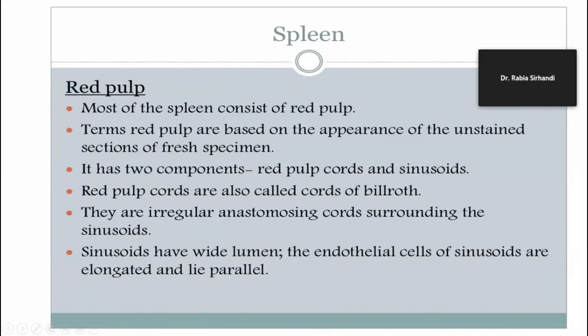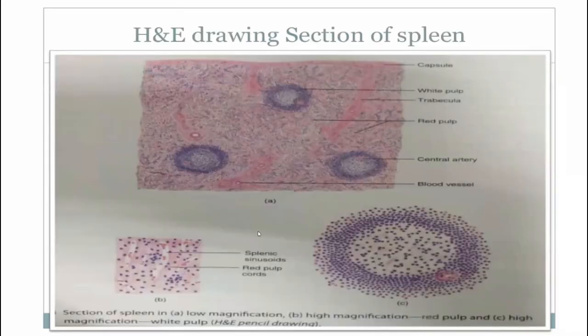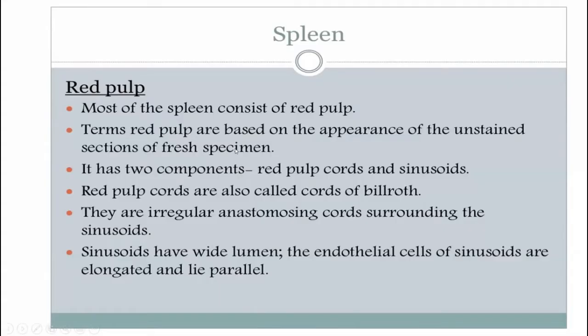Most of the spleen consists of red pulp. See, all of this is the red pulp. These are the white pulp, branches of the central artery. Around the branches of the central artery, there is a formation of sheath by the lymphatic tissue in the areas of the white pulp. See, this is the white pulp. This all is the red pulp. The term red pulp is based on the appearance of the unstained section of fresh specimen.